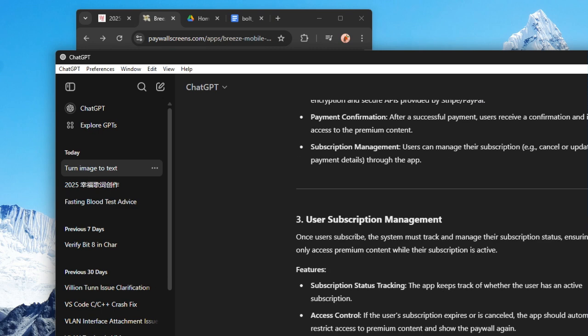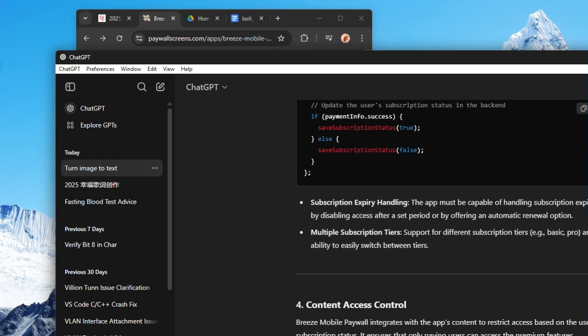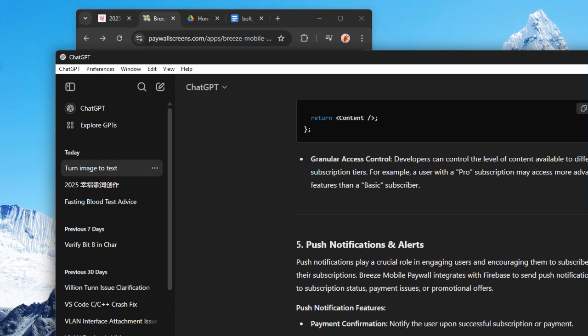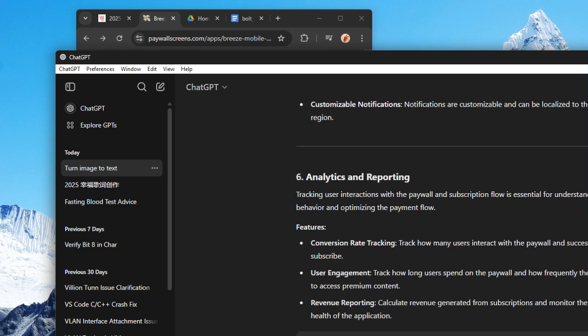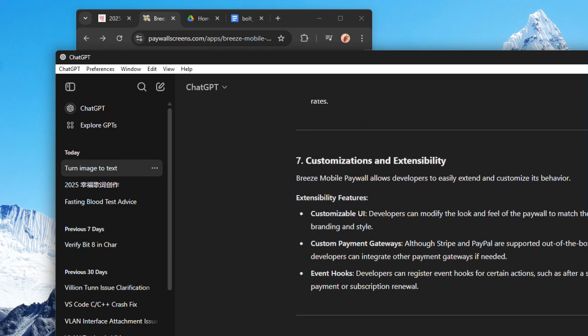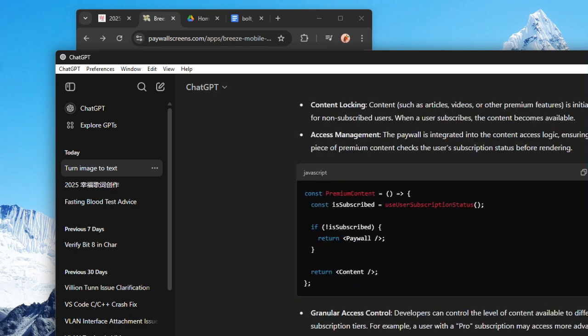User subscription management, subscription status tracker. Content access control, push notification alert, payment documentation, analyze reporting, extension customization. It's still not as perfect as the video showed, but let me see. Node tracking part I have.